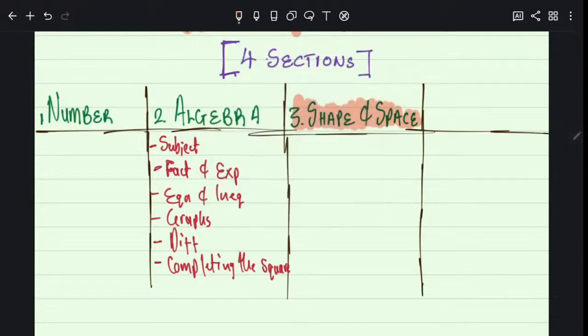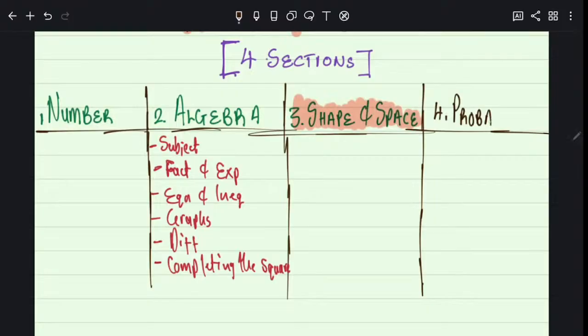What we are doing today, we know that maths has 4 sections. So if I come to you anytime and I ask you, how many sections is the whole maths, like the whole thing called maths, you say, sir, it's 4. And you must know where you are struggling. Are you struggling with section 1 or with section 2 or with section 3 or with section 4? You haven't done section 4, so don't worry about it.